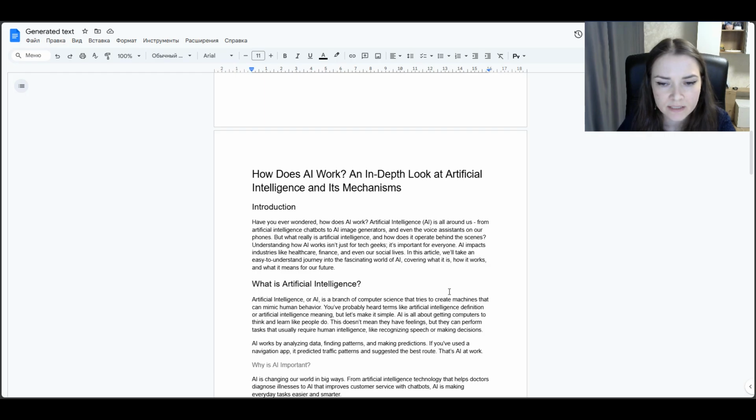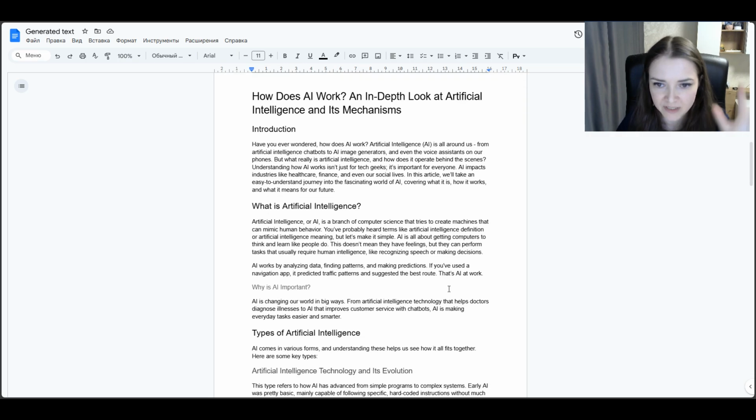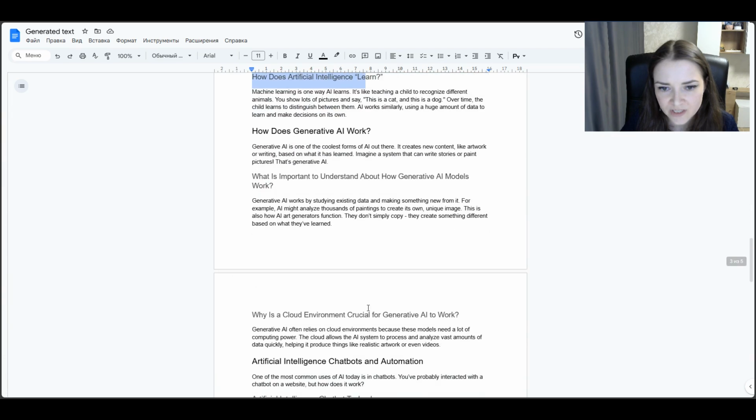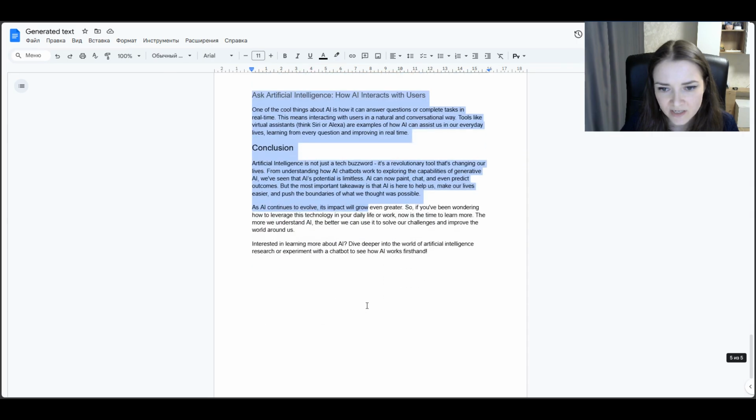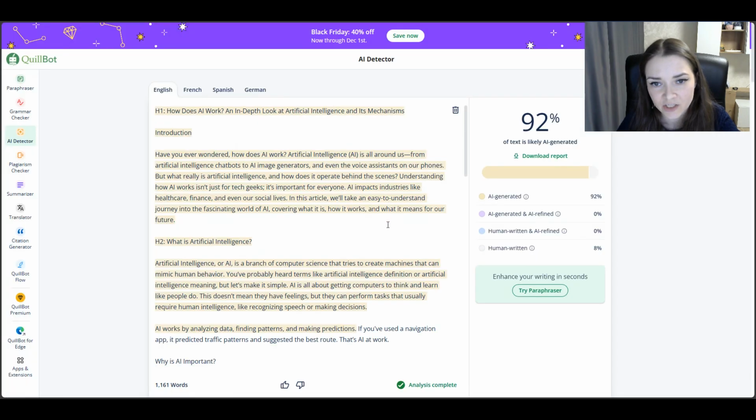So I edited everything within ChatGPT and edited using my hand. Now still this text will show quite a big result if we check it on AI detectors. Actually, it's almost the same text with some slight additions.